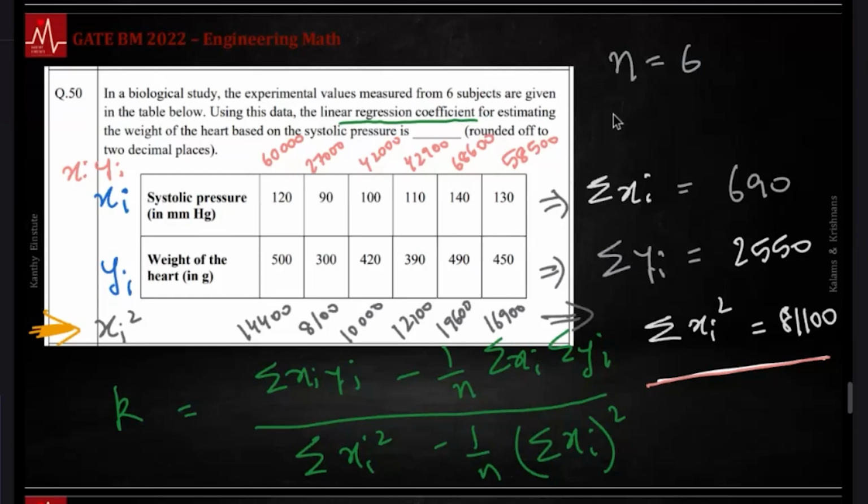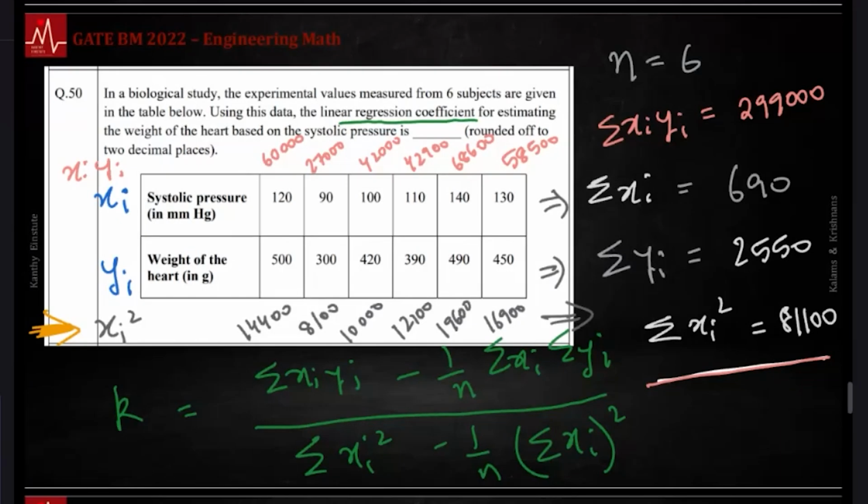Then what is the summation of XiYi? 60,000 plus 7,000 plus 82,000 plus 82,900 plus 68,000 plus 58,900. I am getting 299,000. This is primarily testing your ability to click mouse clicks. If some of these numbers are slightly off, it is testing very different things using a calculator.